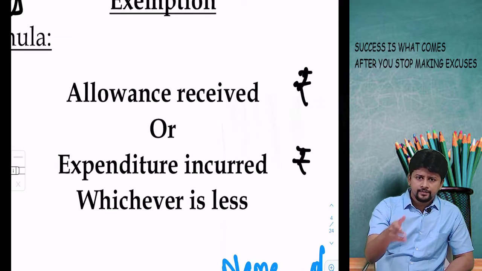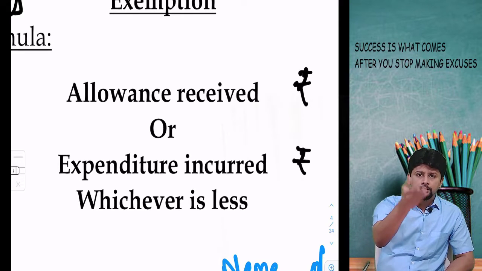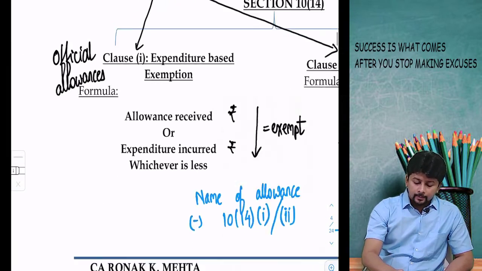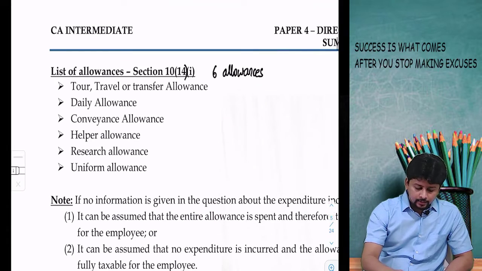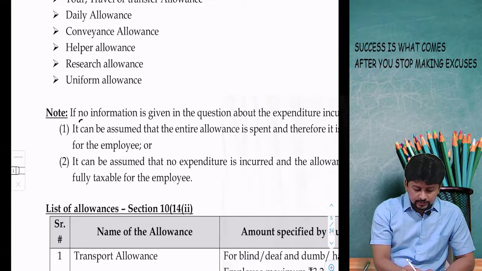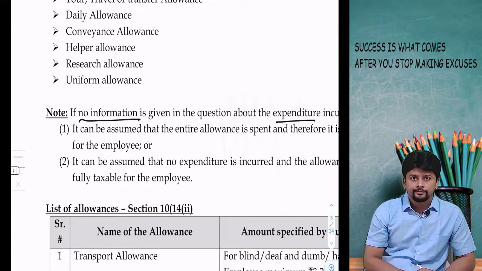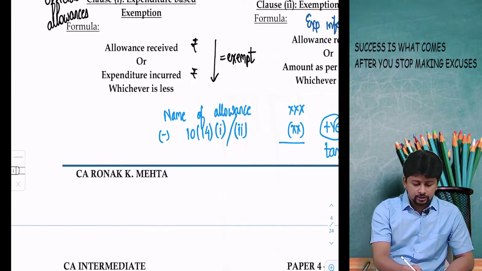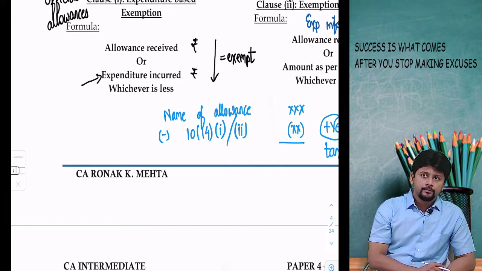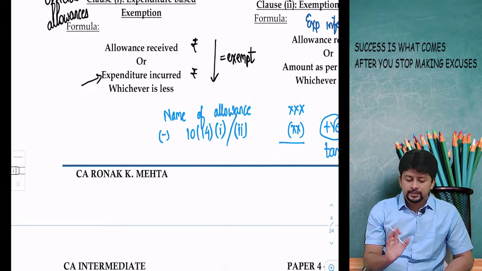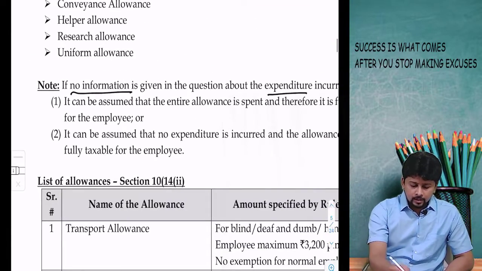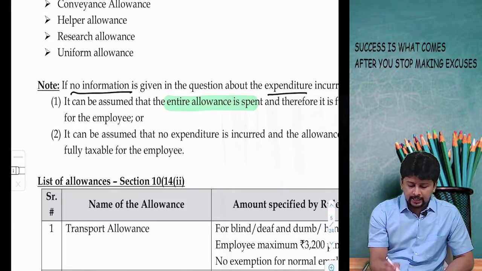If the information is given, take that information, compare the allowance and the expenditure, and whichever is less is your exemption. In many questions of the institute, you will find that no information is given about the expenditure. You need that data to calculate your exemption. Exemption depends on expenditure, but that information is not given. So there are two simple assumptions that a student can make, and you are free to assume either of the two. Number one, you assume that the entire amount is spent.